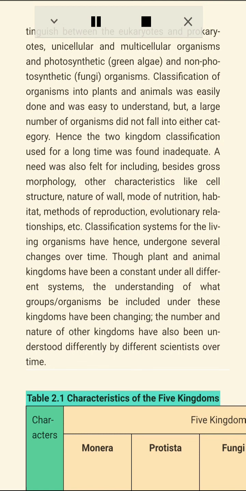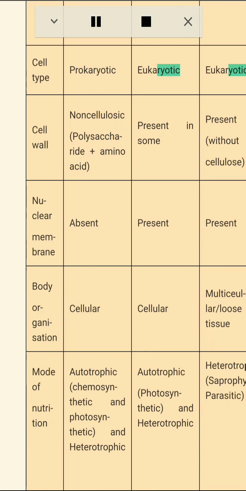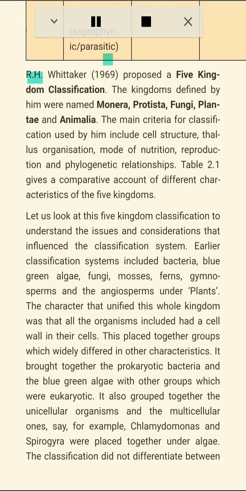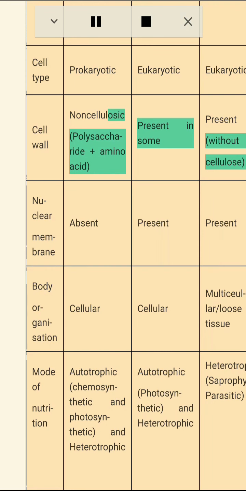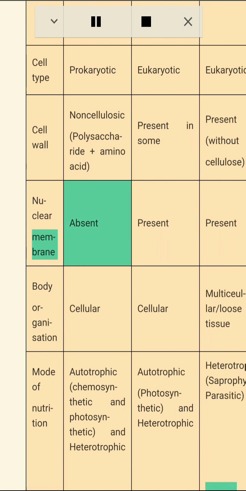Table 2.1 Characteristics of the Five Kingdoms. Characters: 5 Kingdoms: Monera, Protista, Fungi, Plantae, Animalia. Cell type: Prokaryotic, Eukaryotic, Eukaryotic, Eukaryotic, Eukaryotic. Cell wall: Non-cellulosic polysaccharide plus amino acid present in some; present without cellulose; present, cellulose absent.